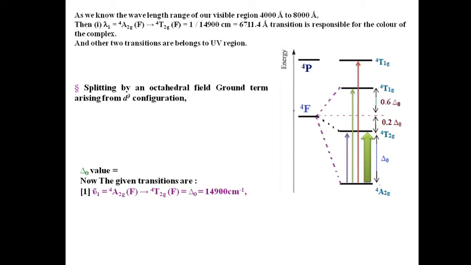That means 4A2g(F) to 4T2g(F) is equal to 14,900 cm⁻¹. So likewise you can solve this type of problem on the Orgel diagram.